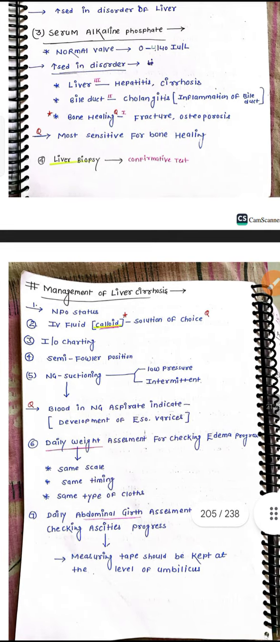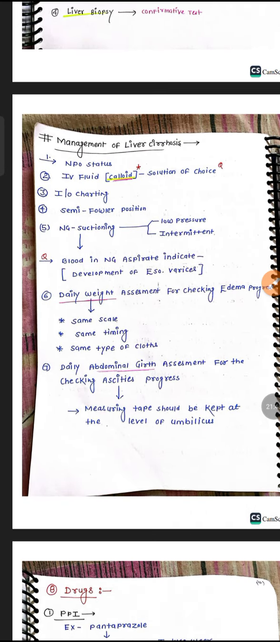Management: what is the management of this type of liver cirrhosis? Nothing per oral status, because the patient will have esophageal varices. If you give any food, it will again rupture the esophagus, leading to many ulcers. So we should not give anything per mouth. IV fluids: colloid solutions we should give, because the patient already has anasarca. To decrease the anasarca we have to administer only colloid solution.